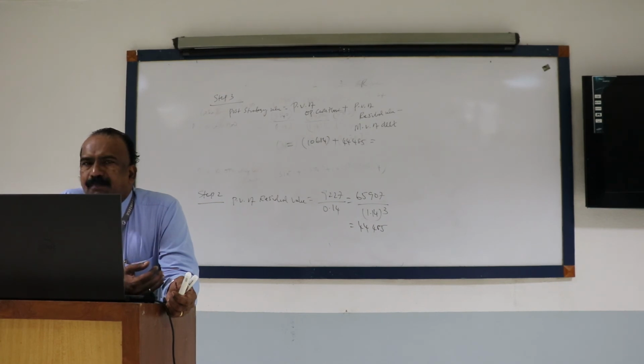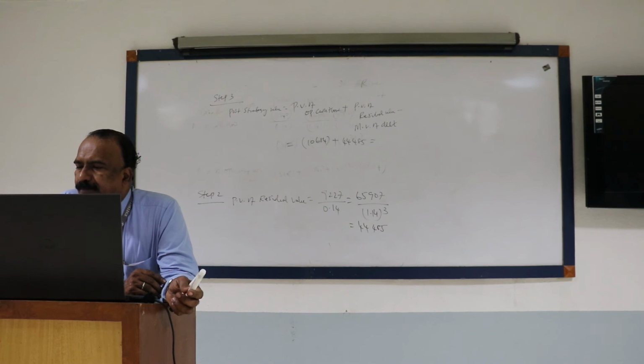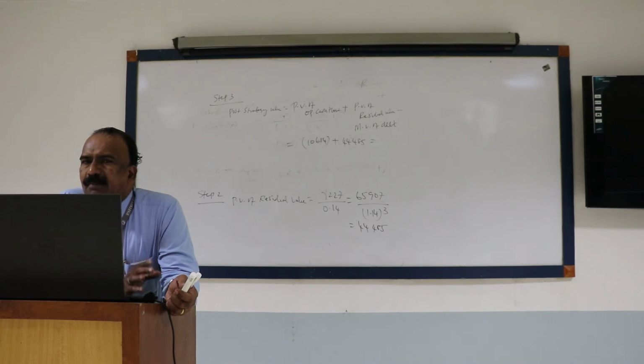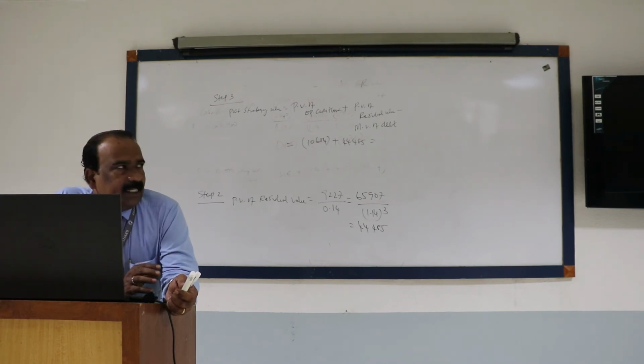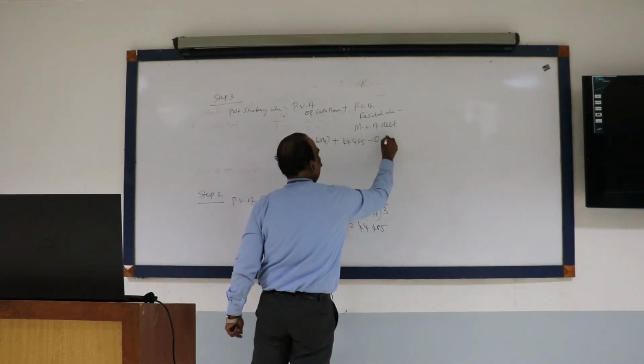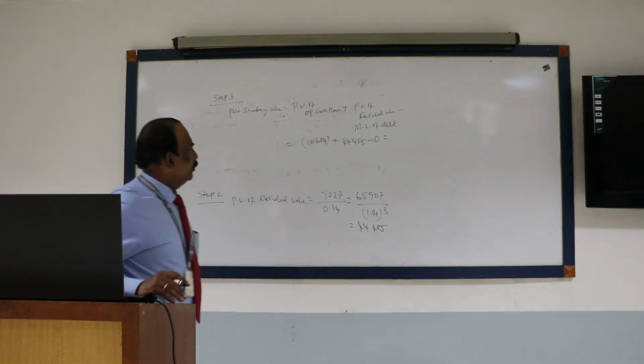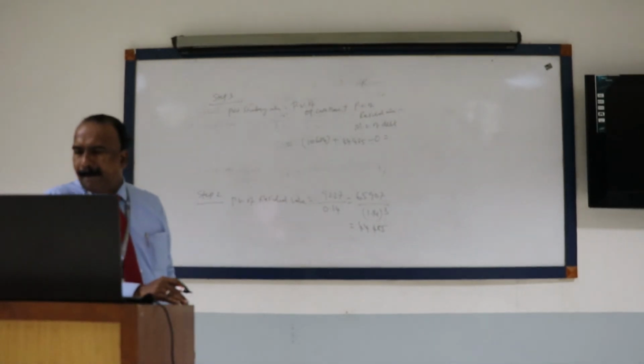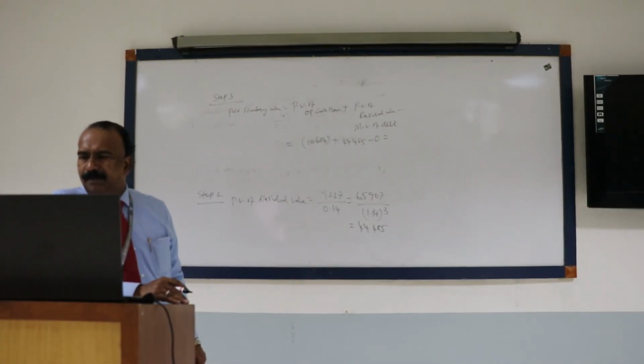Whatever we borrow from other companies or from the banks, we will have to give it back. There is no market value of debt unless it is traded in the secondary market. Here in this case, there is no debt. We are given only equity in the balance sheet. So that is 0. So minus 0 you can write. Got it?